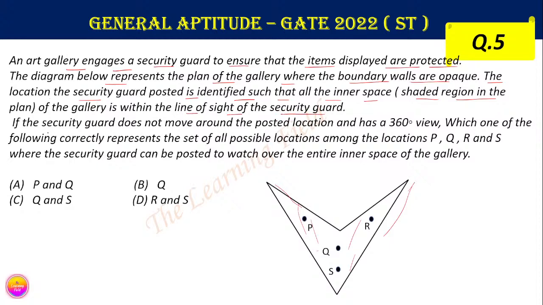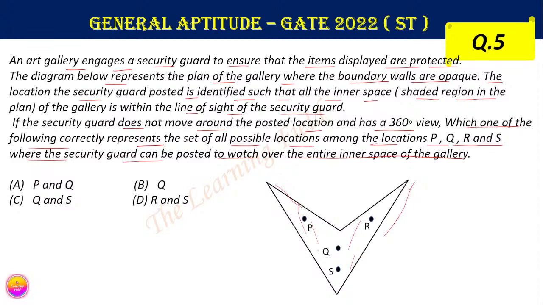If the security guard does not move around the posted location and has a 360-degree view, then which one of the following correctly represents the set of all possible locations among the locations P, Q, R and S where the security guard can be posted to watch over the entire inner space of the gallery? So this is a big question.